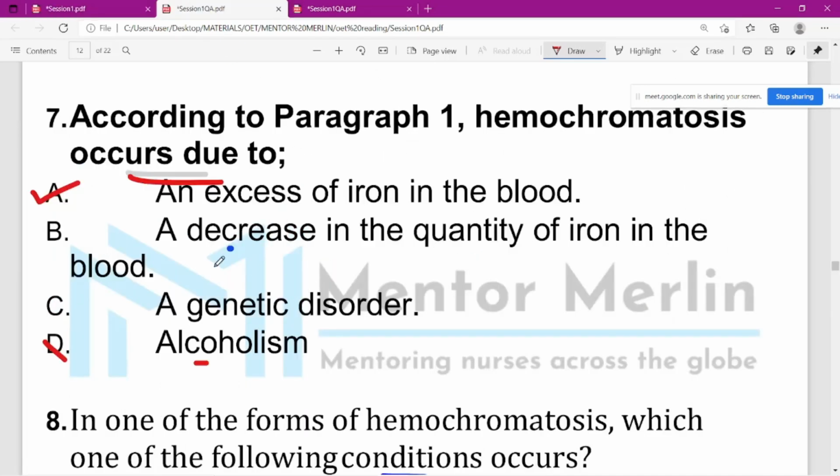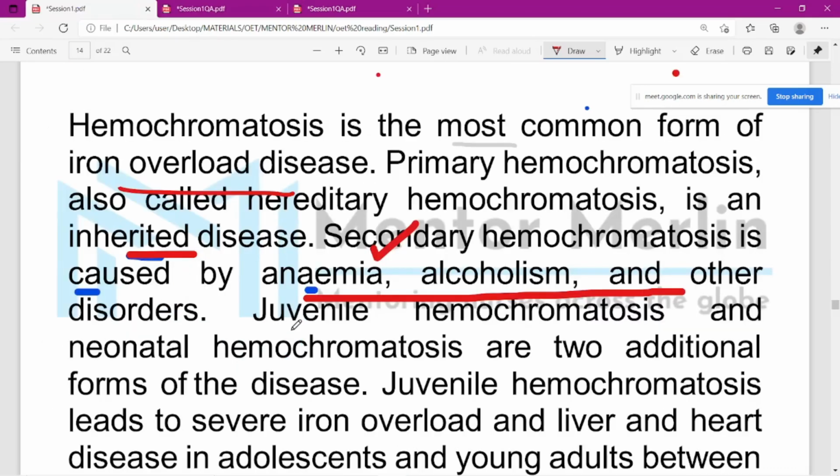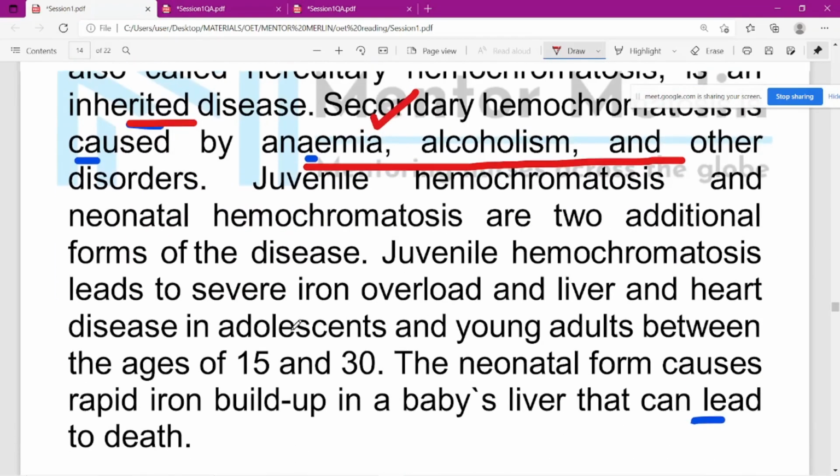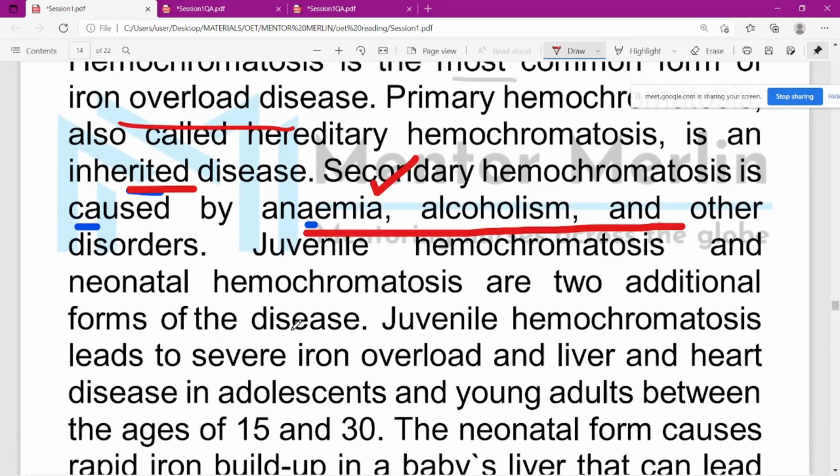Okay. Is there any reason why you avoided B, a decrease in the quantity of iron in the blood? Anemia means a decrease, but it is mentioned only for secondary hemochromatosis.